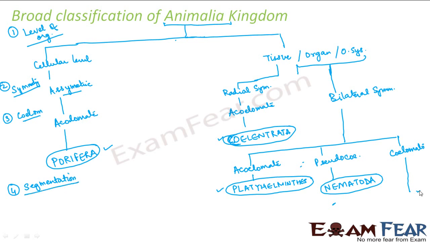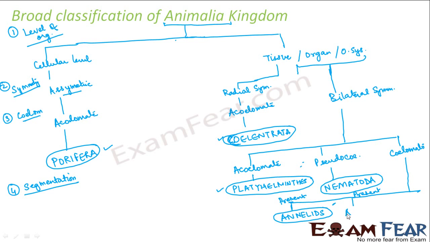Based on the type of segmentation which is present, we again divided them into different classes. So segmentation present, they were known as annelids.